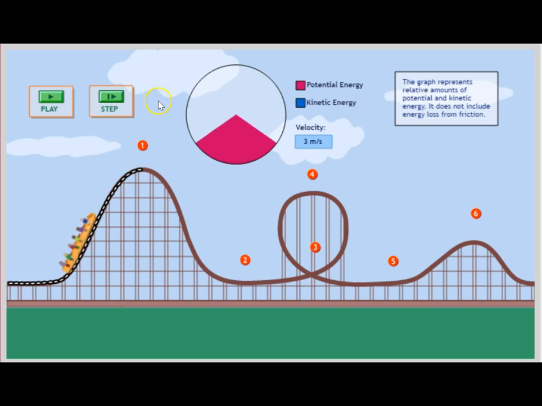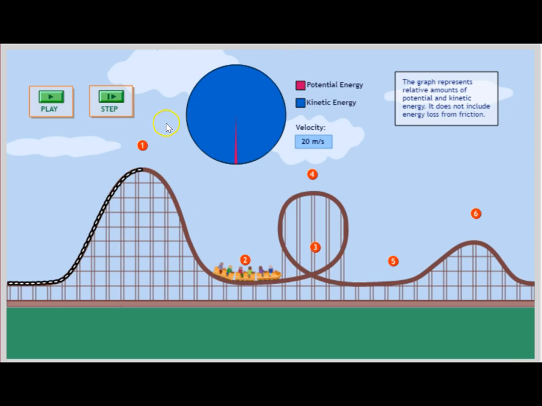So here we go, the roller coaster is going to step 1. As you see, when it gets to the top of that hill, it has all potential energy. It's not moving. This is just like the basketball when it reaches its maximum height. It has all potential energy. Now what's going to happen as this roller coaster rolls down the hill? Well, let's see as it approaches point 2.